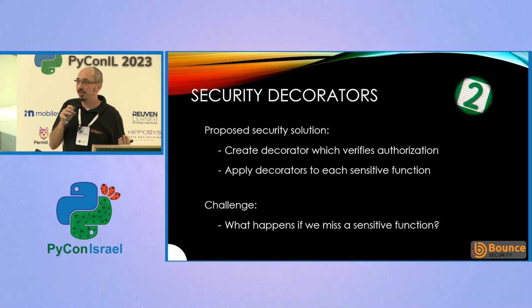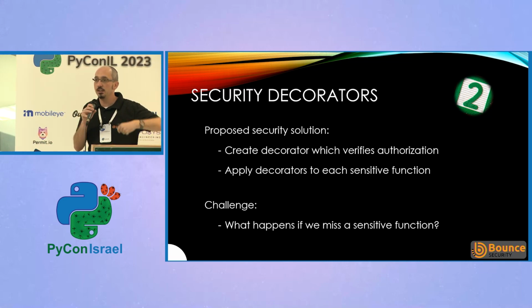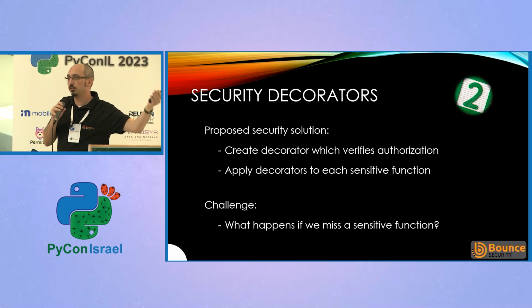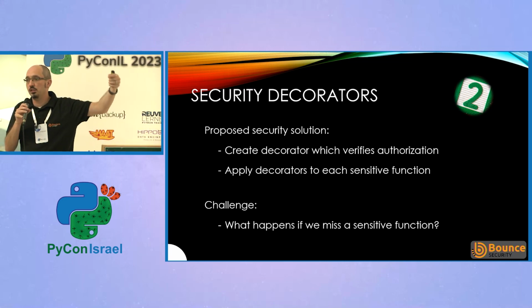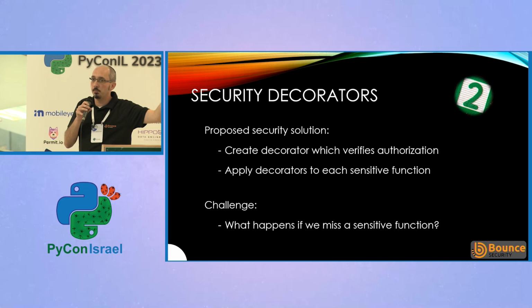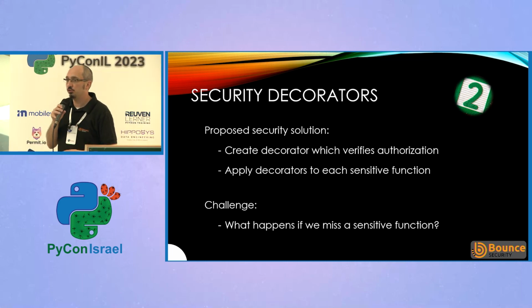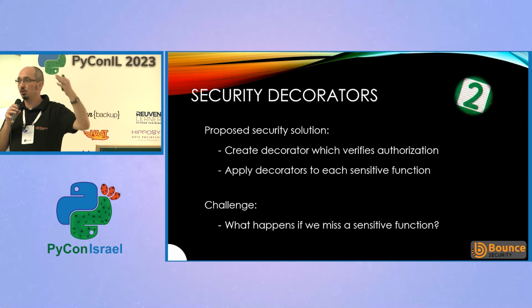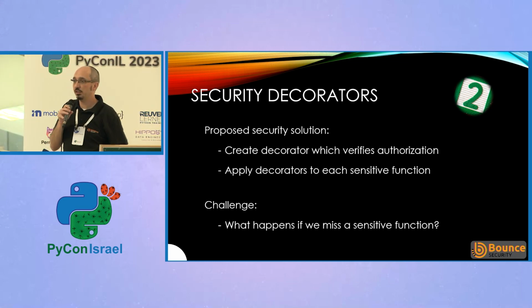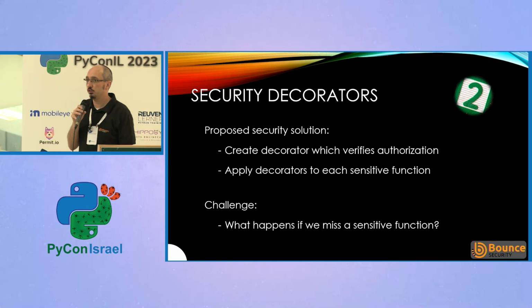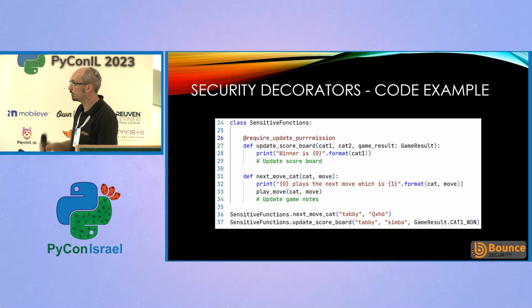But what happens when our application grows? What happens if we start adding extra functionality, extra games? Suddenly we've got 5, 10, 20, 30, 50, 100 different functions. How do we make sure we've not forgotten to apply this decorator somewhere? How do we make sure we've definitely covered all the different places where we have sensitive functionality with the decorator to enforce permissions?